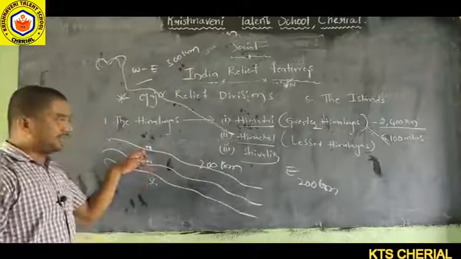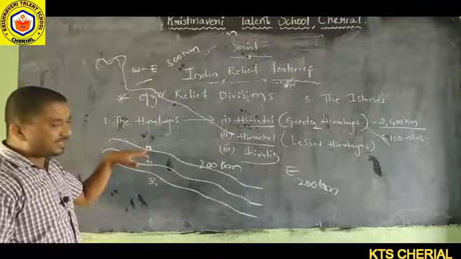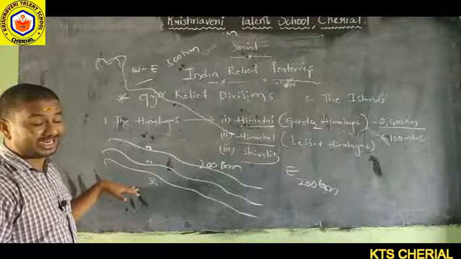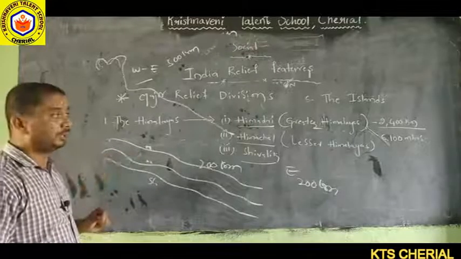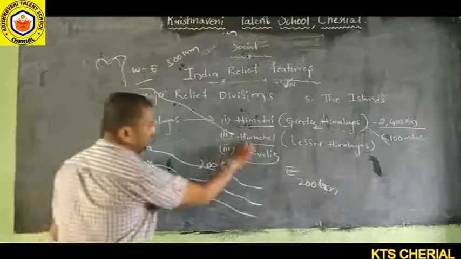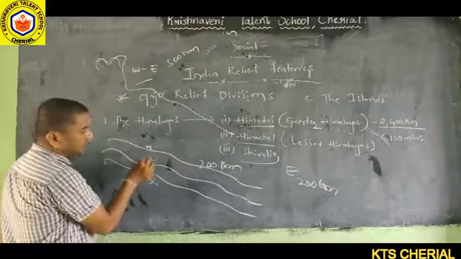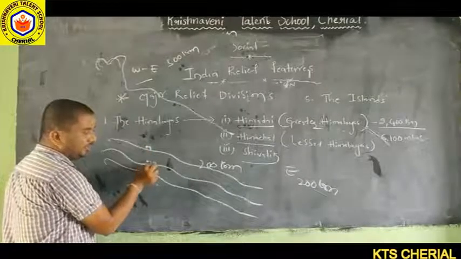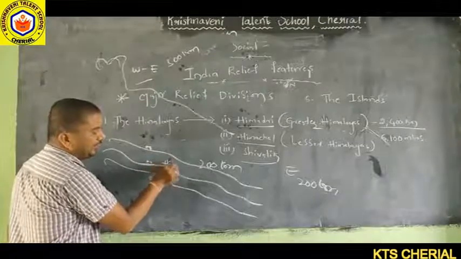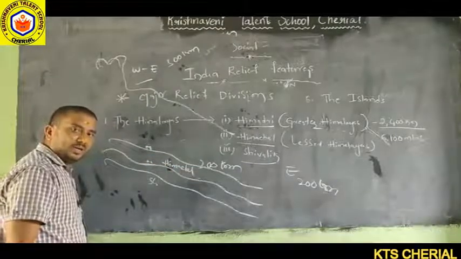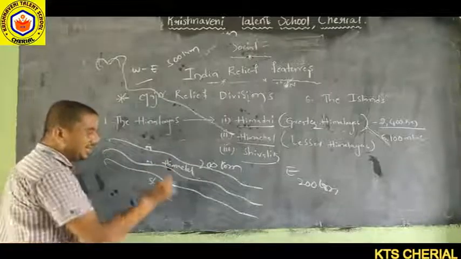Shivalik range. Himadri range is the highest from sea level, 6,100 meters height above the sea level. Next one is Himachal. The southern part of the Himadri range has one more range, called the Himachal range.